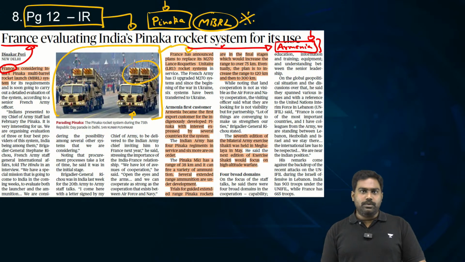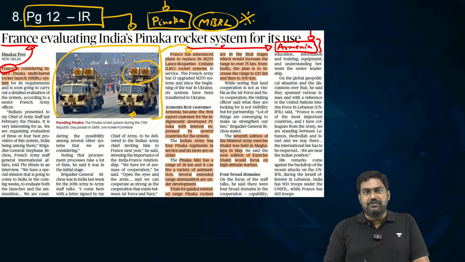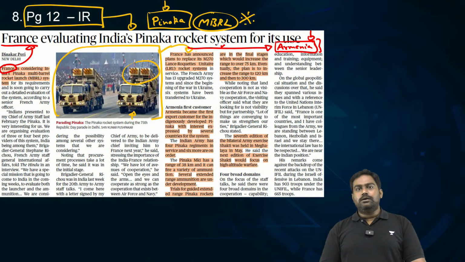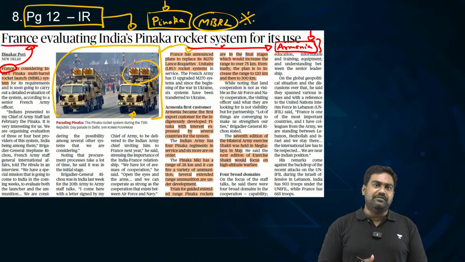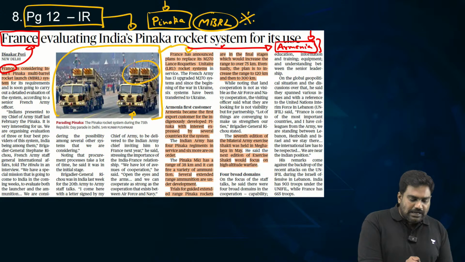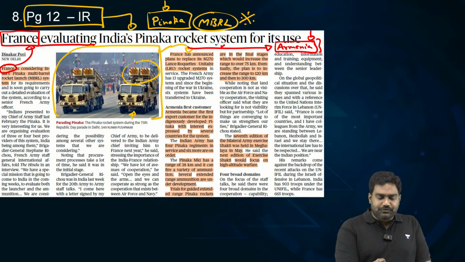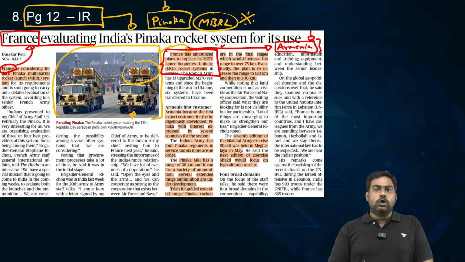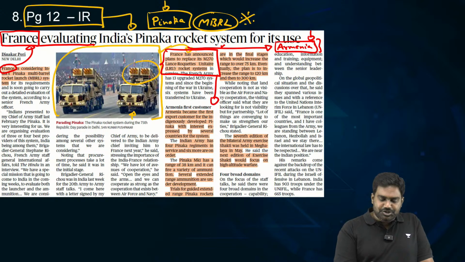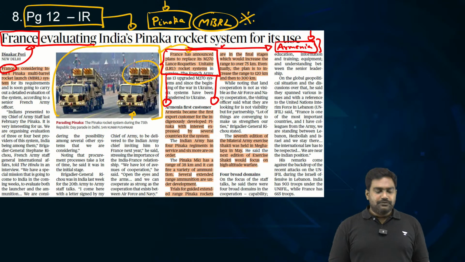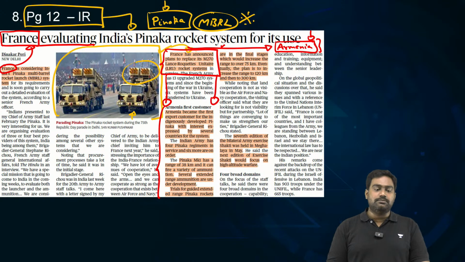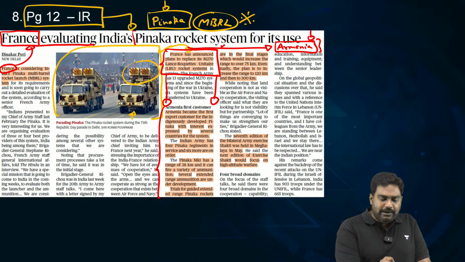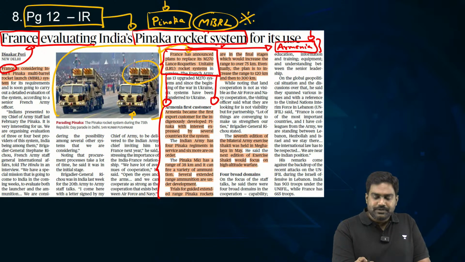Generally, it's the other way around. We often procure defense equipment from France, be it the Scorpene diesel-electric submarines or the Rafale fighter jets. France is a leading supplier of defense technology to India. But now France is seeking India's help because France is looking to replace its old rocket systems, especially after the Russian threat following the Ukraine war. France is upgrading its artillery and land-based weapon platforms. So it's looking at a versatile multi-barrel rocket launch system, and it might consider India's Pinaka rockets.